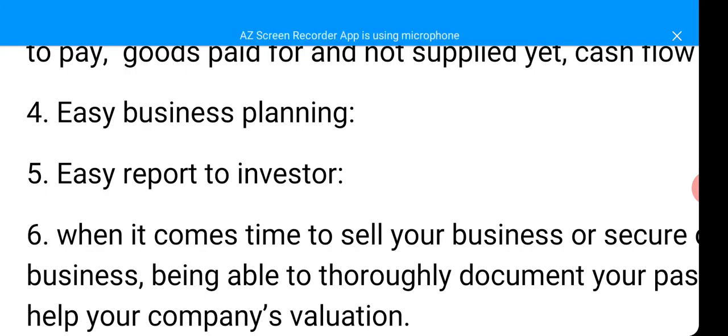So the company will be running the business with their money, and at the end of the day, they will share the profits together. So people that put their money into businesses are investors. You also need your records to show the investor that your business is booming, that your business is progressing, and that when he puts his money into your business, he will be able to get his money back. So proper record is necessary to show to investors that want to invest in your business.